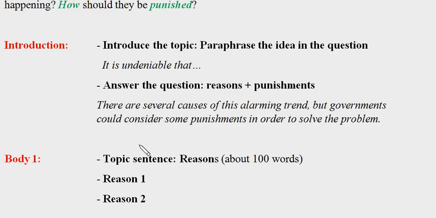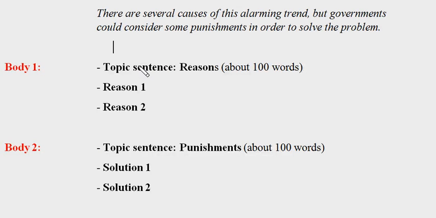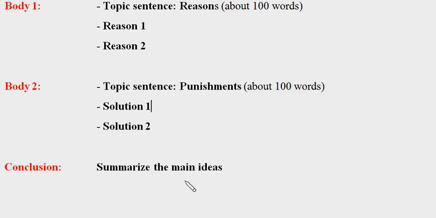Next, you write 2 body paragraphs, 1 for the reasons and 1 for the punishments. In each paragraph, you could use only up to 2 or 3 supporting points as you want. But remember to write a similar amount of words for each paragraph. So this body should be approximately 100 words, and then this one should also be 100 words. Okay, and finally, you restate the topic and summarize the main ideas in the concluding paragraph.